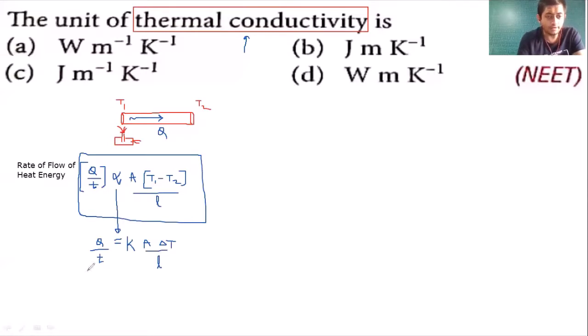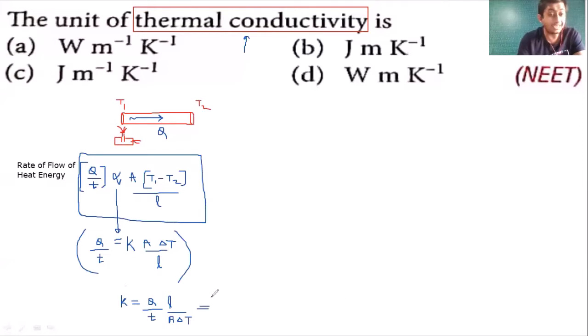Cool. Now we have to find a value for K. So अगर हम लोगों को K का value निकालना है, so we'll say that K is equals to Q divided by T multiplied by L whole divided by A into delta T, right? And इसी का my dear students हमको unit निकालना है.